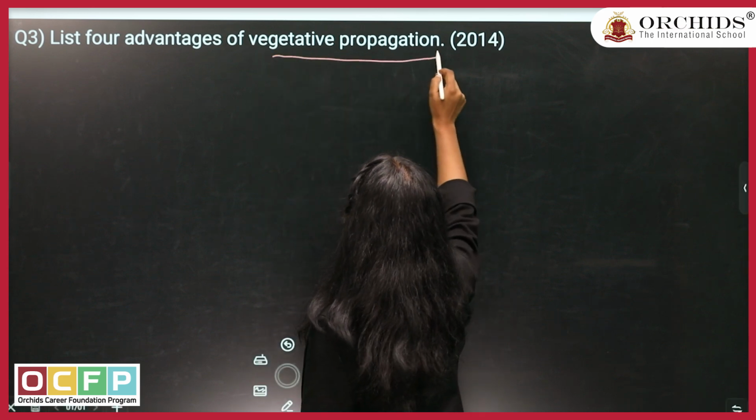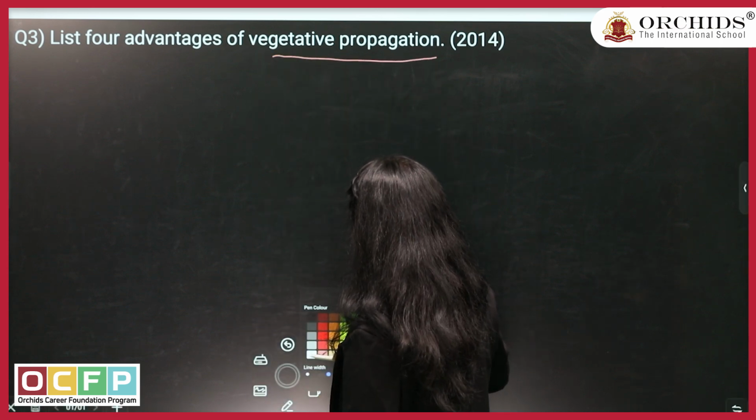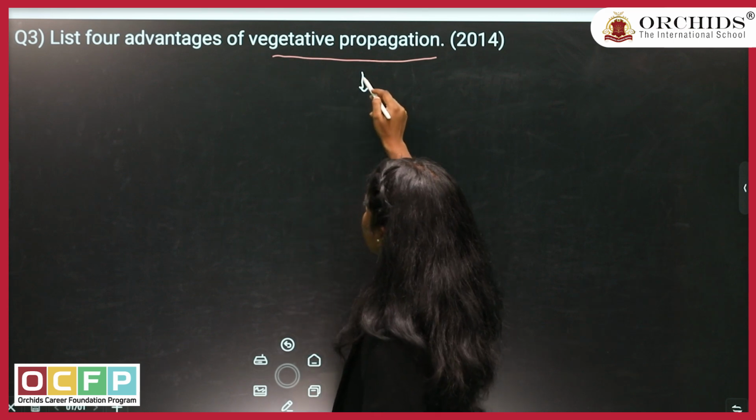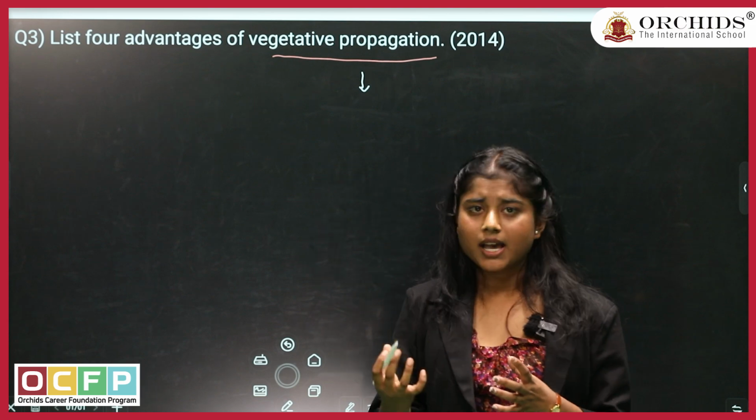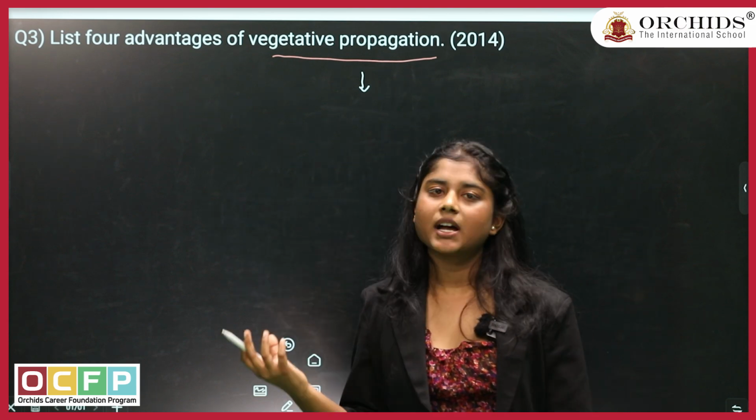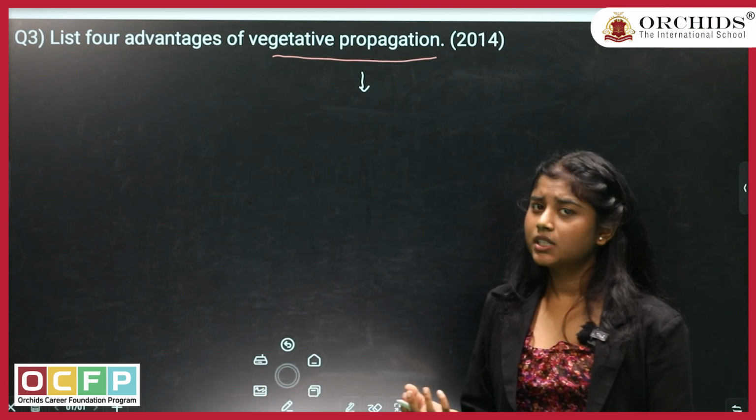What is actually vegetative propagation? Vegetative propagation is a type of reproduction where an organism or a plant reproduces through the vegetative parts of it. For example, what are vegetative parts now?